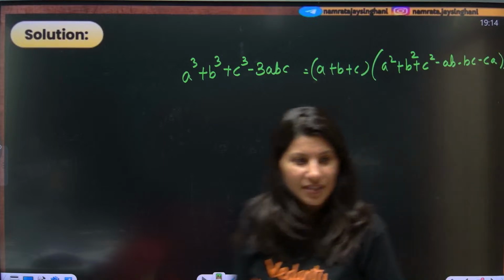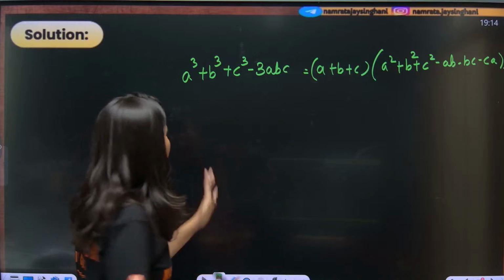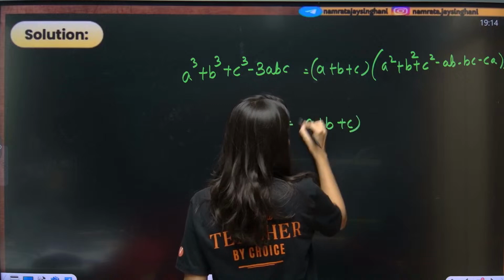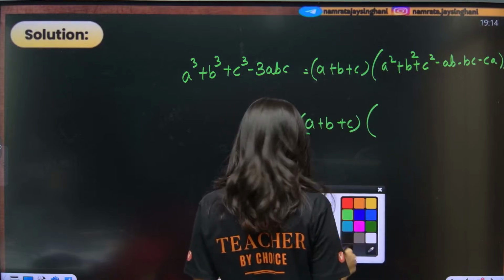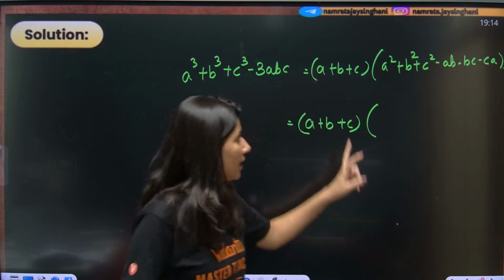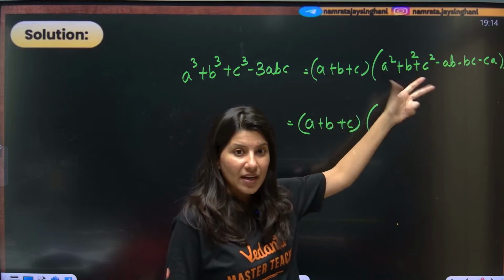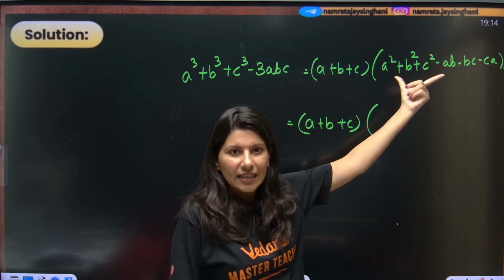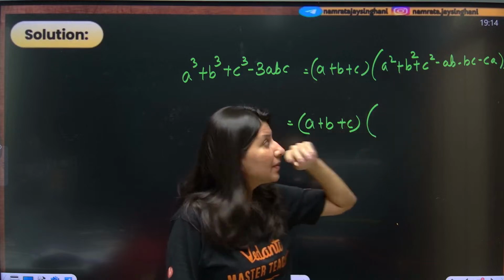Do you remember this? Let me solve this a little bit, okay? a plus b plus c, I'm going to keep it common. And now I need to make c. a square plus b square plus c square is there. I want a plus b plus c whole square. Can I make this as a plus b plus c whole square?